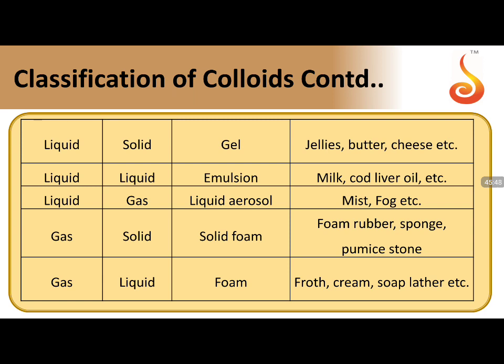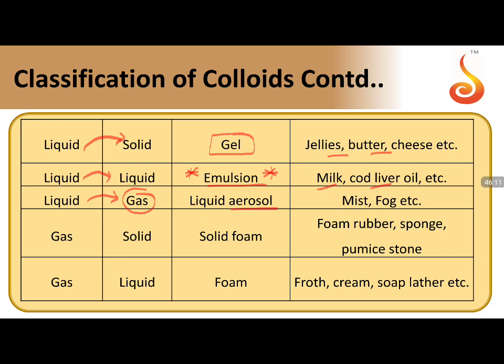Coming to some more examples: liquid in solid are called gels. Toothpaste, jellies, and butter all come under this. Liquid in liquid, this is a very important point. Liquid in liquid type of colloidal solutions are called emulsions. Examples are milk, cod liver oil, etc. Liquid in gas, since gas is again the medium, it is an aerosol.